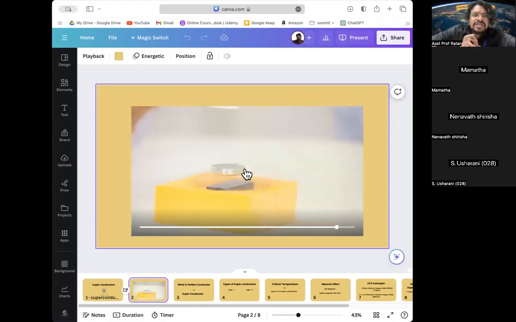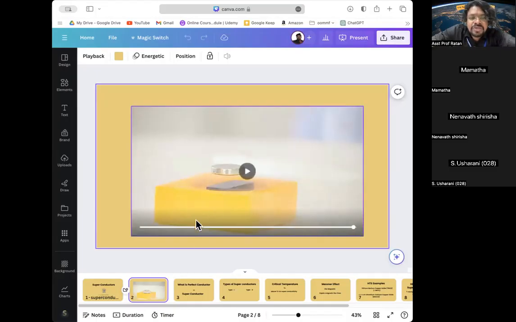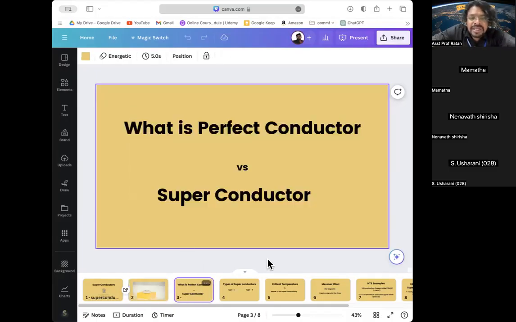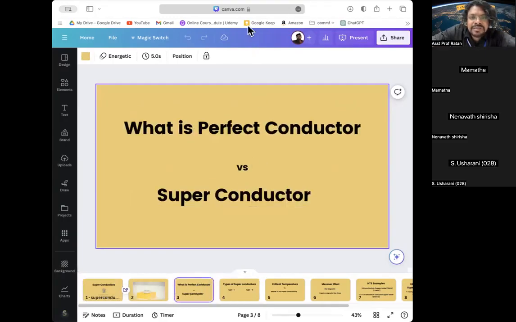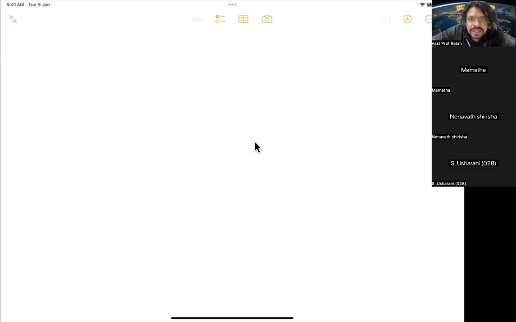Yeah. So you can see that is a magnet and superconductor. So basically, before discussing the types of superconductors, let us discuss something about superconductors. So now let me share the screen. So I think everyone is seeing the screen.